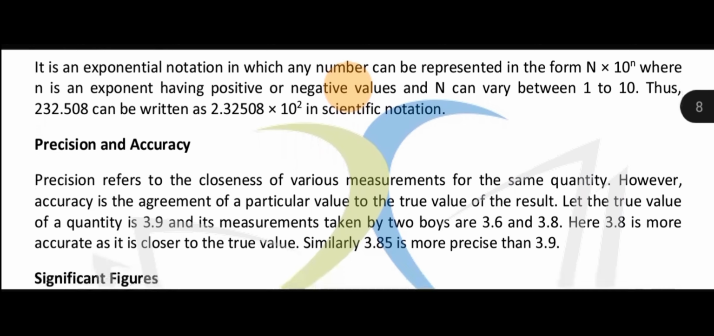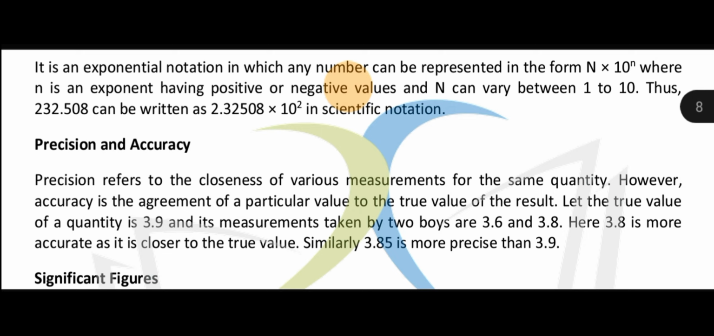Now, precision and accuracy. What is precision and what is accuracy? Now, precision refers to the closeness of various measurements for the same quantity. Precision क्या होता है? Suppose बच्चे you are doing the practical in your lab. Now you got the 3 readings, ठीक है? But these 3 readings are very close to each other. Now this is called precision.